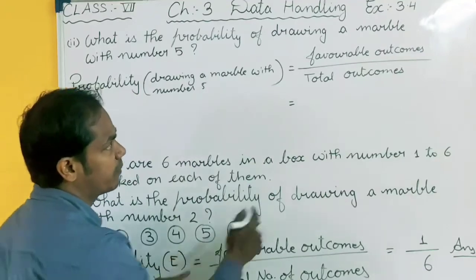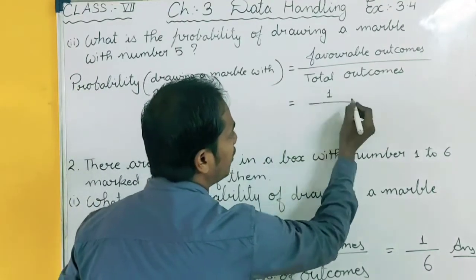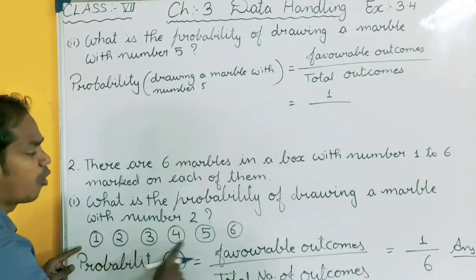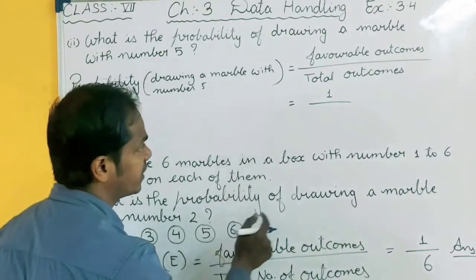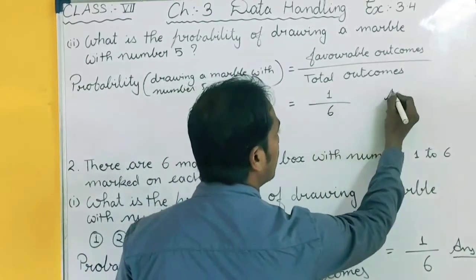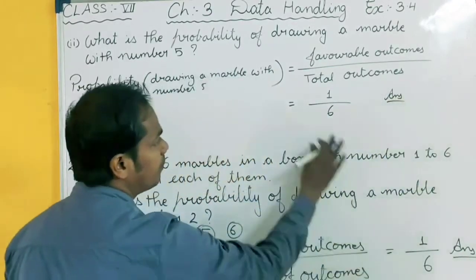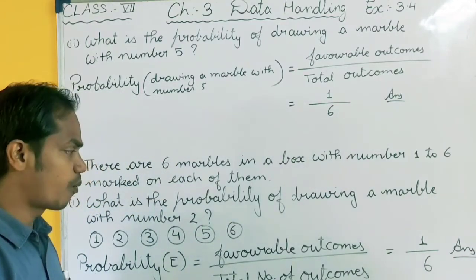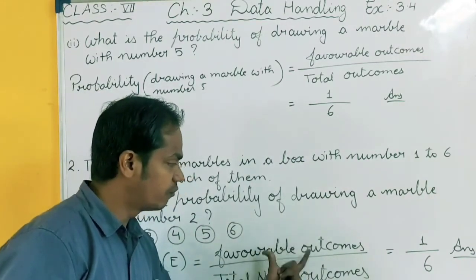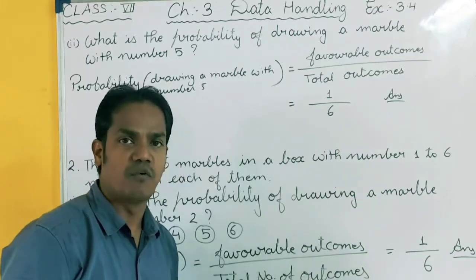So this is your favorable outcome. And total outcomes means how many marbles we have in all total? 1, 2, 3, 4, 5, 6. 6. This is your solution. So in both the parts you will get the same answer. So for a question based on probability, for solving this question you will use this formula.